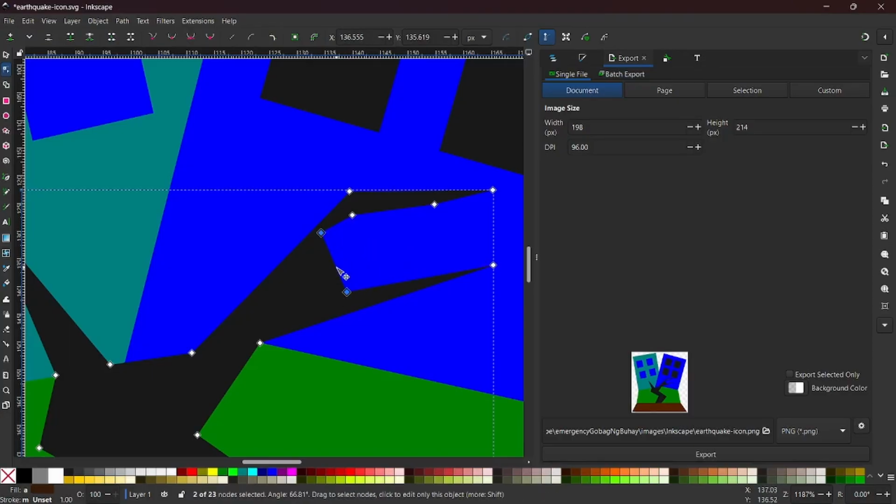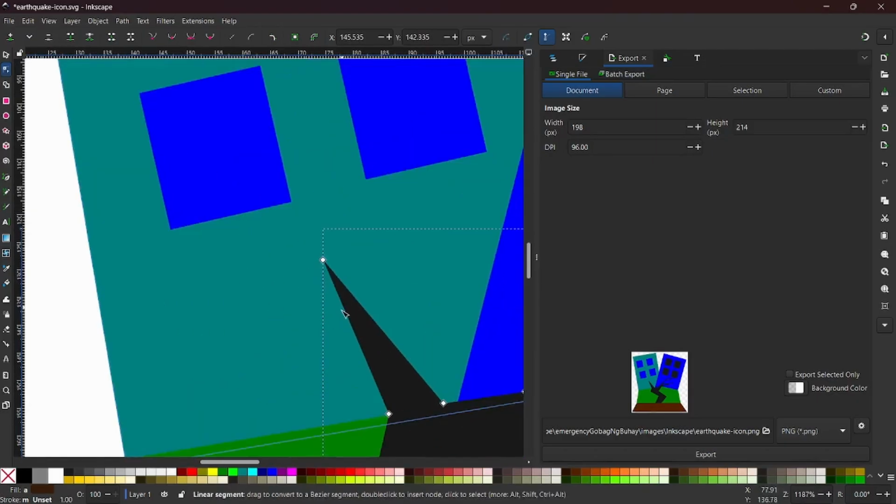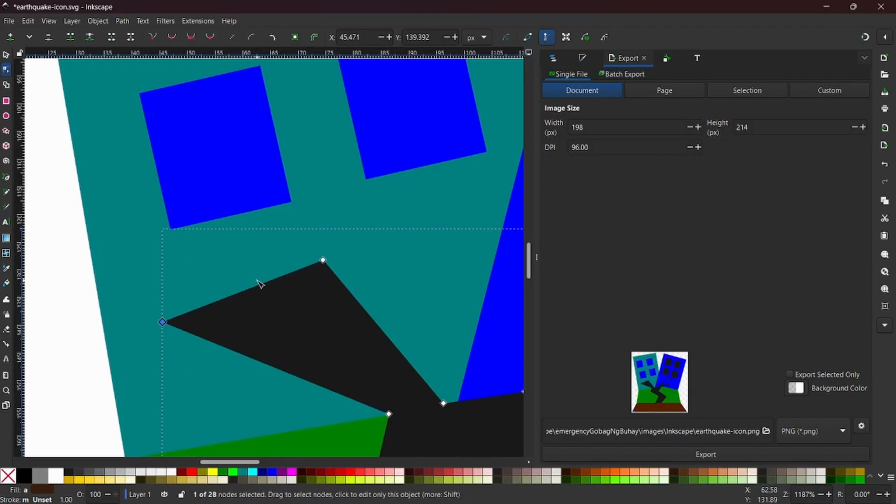Okay, making it look more like there's a lot of cracks in the building. And here, let's also do the south. Same thing.